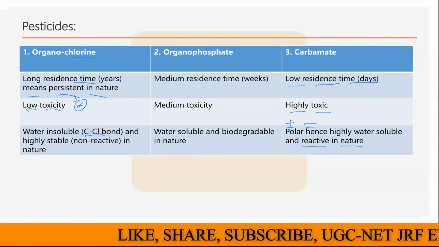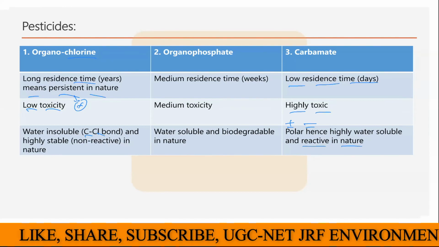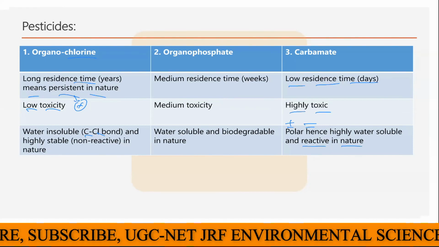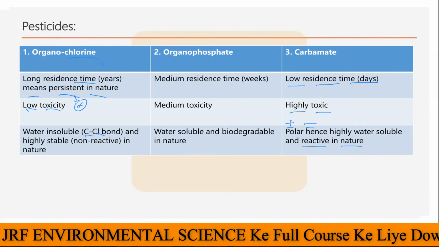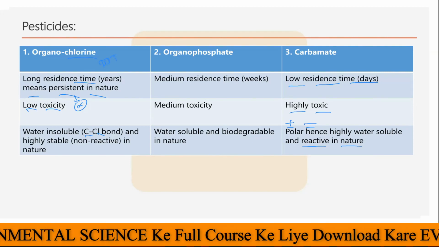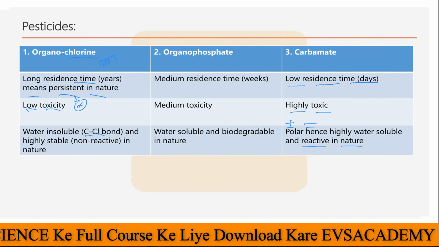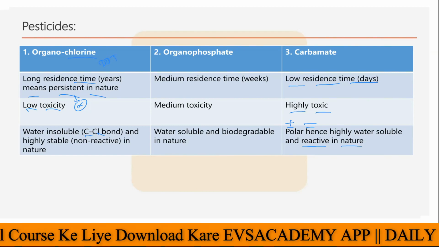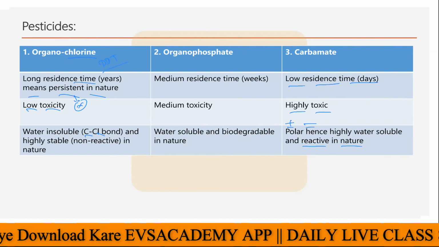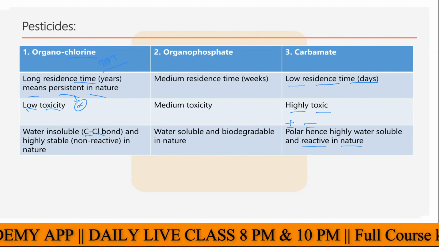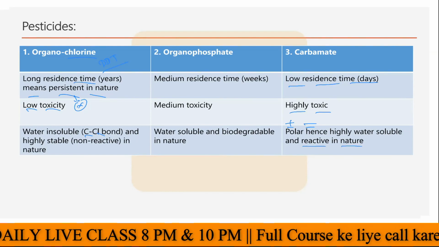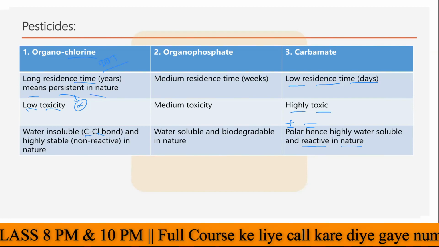So these are the key main differences between the organochlorine, organophosphate, and carbamate. If I give you one example of the organochlorine, that is DDT. You all know, I hope, the problem associated with DDT. It can persist in nature for a very long time, and the degradation is very slow, so it harmfully affects the organisms. The killing effect on pests is also very low, and the harmful effect is very high.